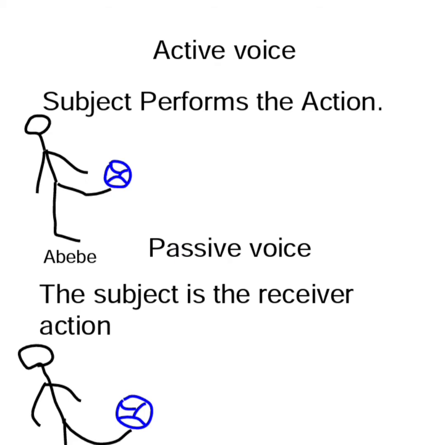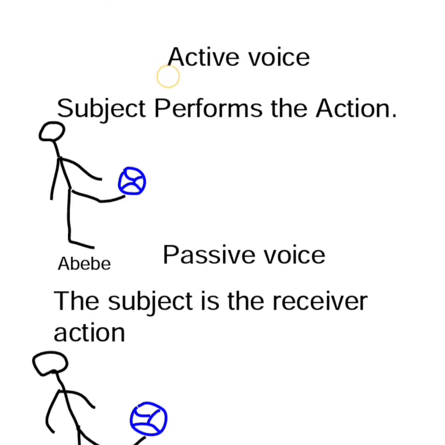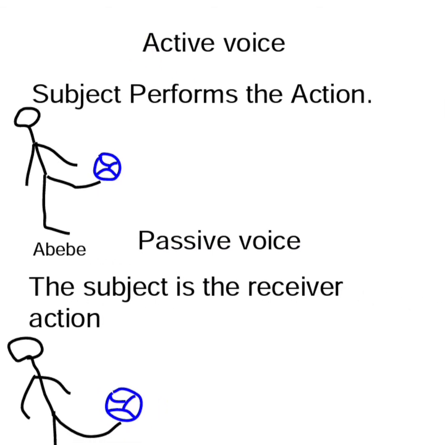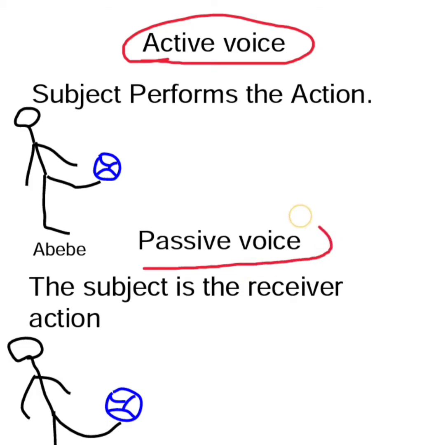When we start from active voice, assume there is a person called Ababa. This guy Ababa is playing football. We need to express it using active voice and passive voice. This phenomenon of playing football can be expressed using active and passive voice. So when we use active voice, the subject performs the action.